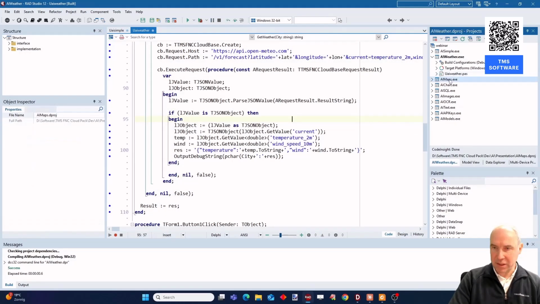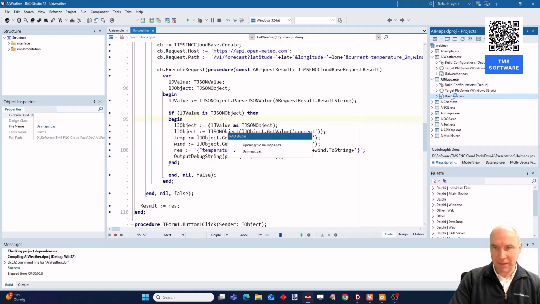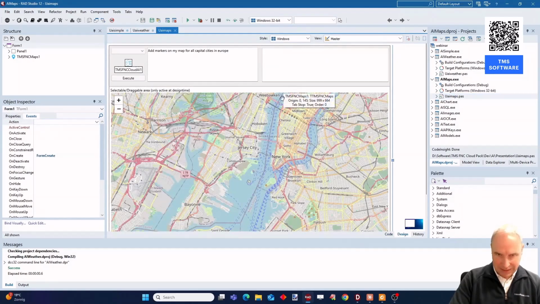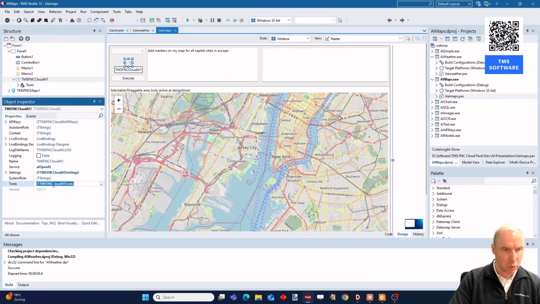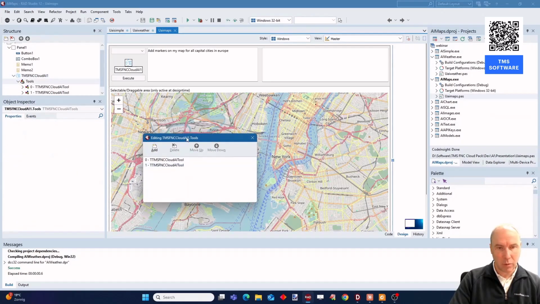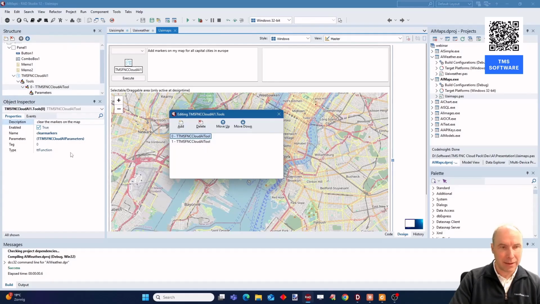Let's move another step further, where we have actually integrated this with our FNC Maps functionality. So here we added a couple more functions to our Cloud AI component. We go to Tools to see what we have added. What we added here is a function to clear the markers on the map, and a function to add a marker on the map.